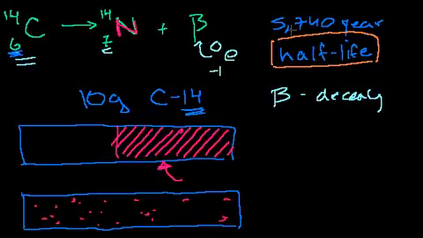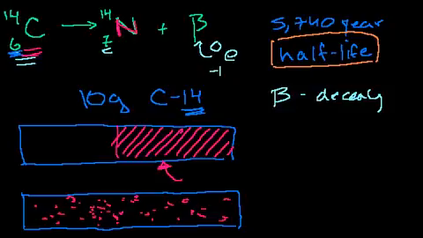And over 5,740 years, you determine that there's a 50% chance that any one of these carbon atoms will turn into a nitrogen atom. So after 5,740 years, the half-life of carbon, 50% chance that any of the guys that are carbon will turn to nitrogen. So if you go back after a half-life, half of the atoms will now be nitrogen.